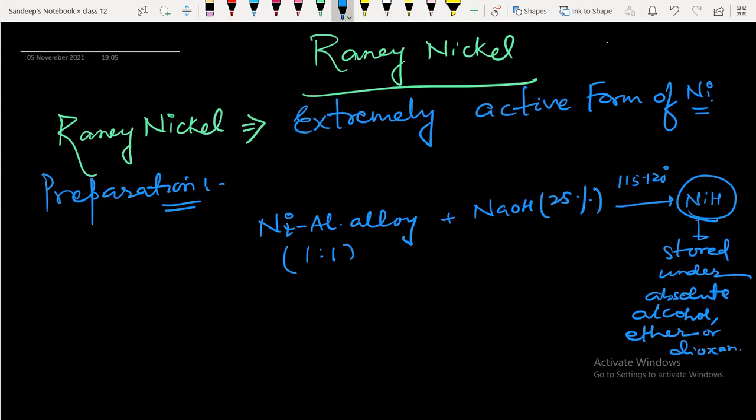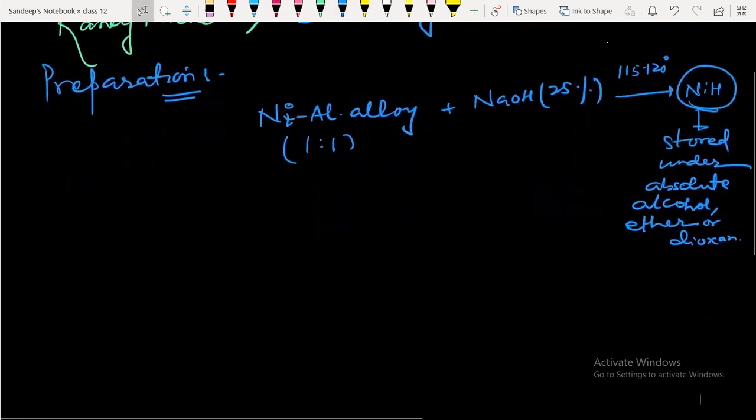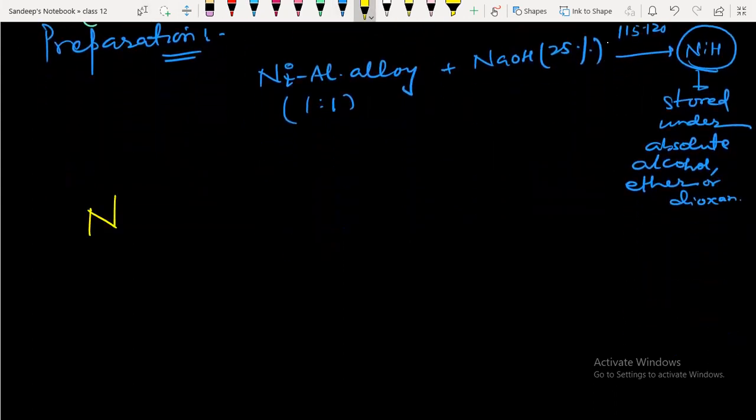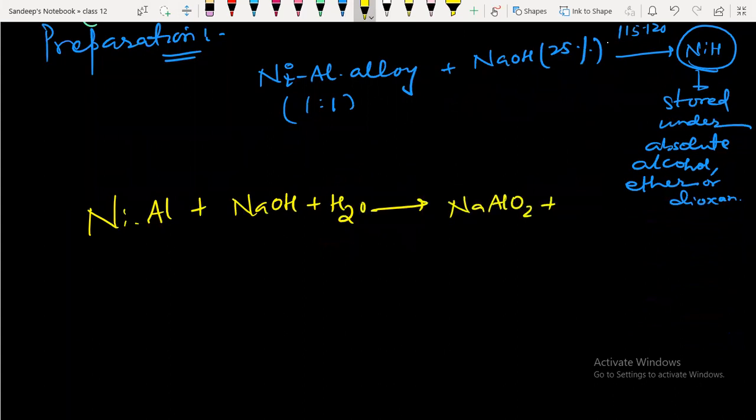So let me write the reaction for you. Nickel aluminum alloy treated with NaOH and water will give sodium aluminate plus Raney nickel plus hydrogen. This is Raney nickel.